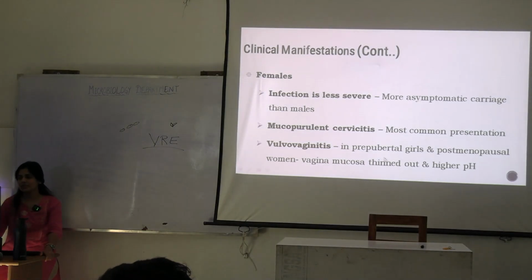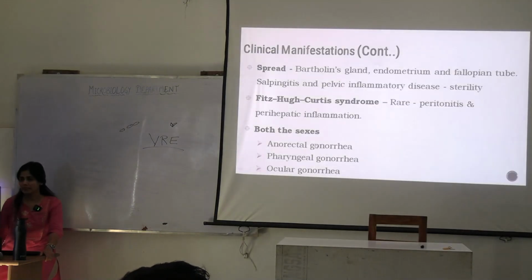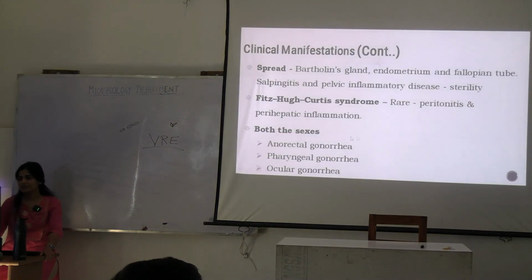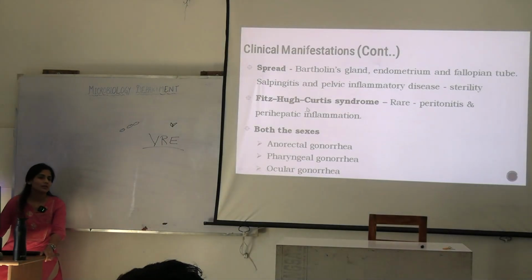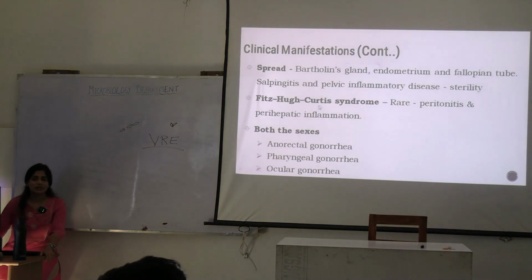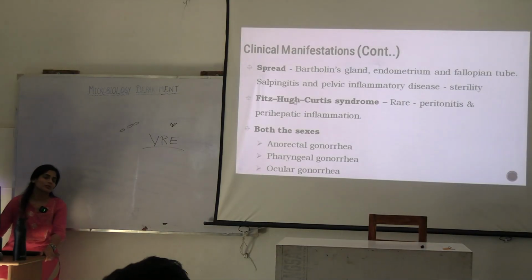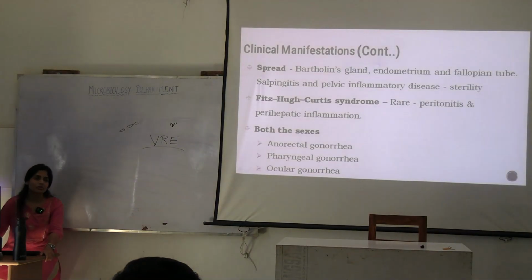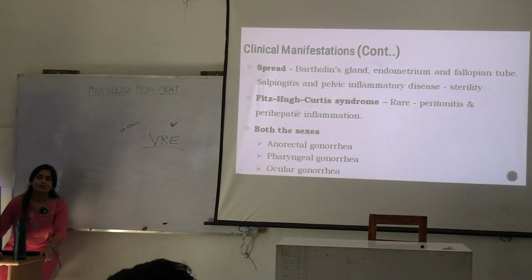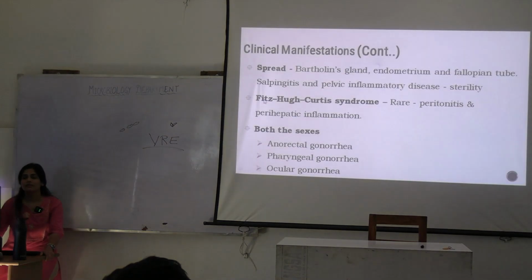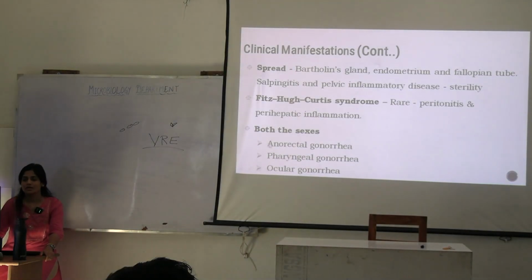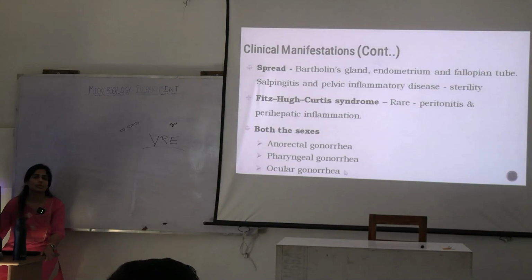In case of females, what will happen? Vulvovaginitis. Okay. This we have discussed, Fitz-Hugh-Curtis syndrome. What was the causative organism? If it's given in the question paper that the patient was suffering with Neisseria gonorrhoeae, developed PID later, and it also involves perihepatic inflammation, what does it tell you? It is the Fitz-Hugh-Curtis phenomenon. Okay. Again, in both sexes, what can it cause? Anorectal, pharyngeal and ocular gonorrhea.